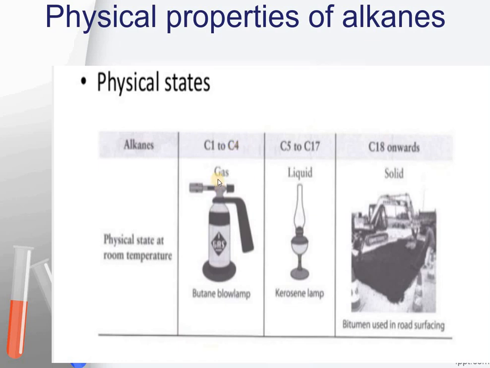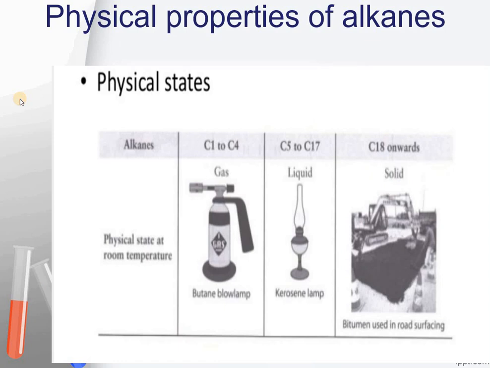These are usually gases at room temperature. As the chain length increases from carbon number 5 to carbon number 17, these alkanes are liquid at room temperature. For example, kerosene, you might have seen kerosene lamps, kerosene oil which is burning in them. This is a liquid. And from carbon 18 onwards, these are all solids, which are usually the bitumen, usually used in road surfacing and waxes, etc. These are all solid state substances which have more than 18 carbon atoms in them.